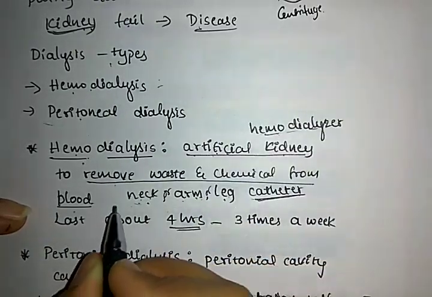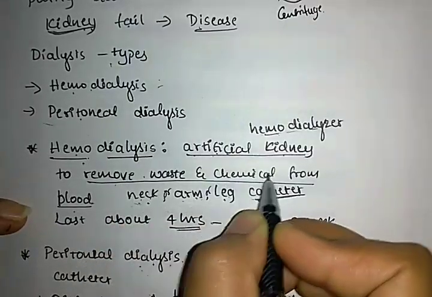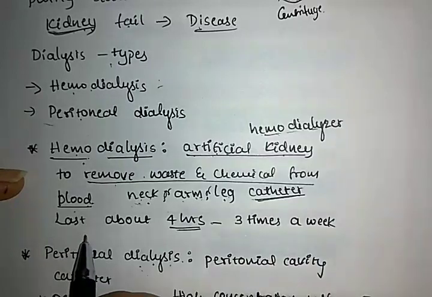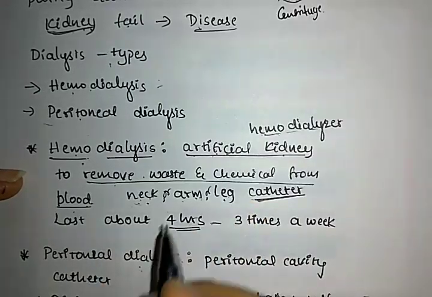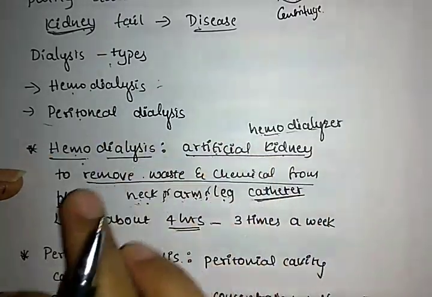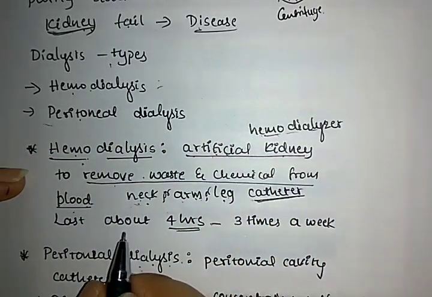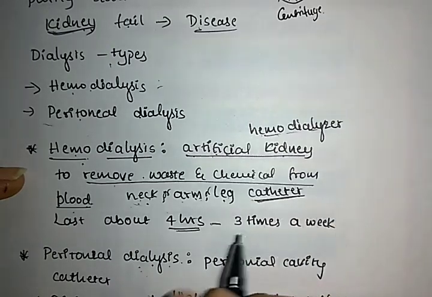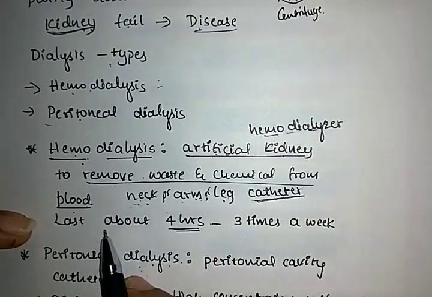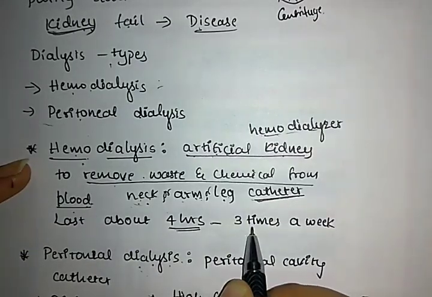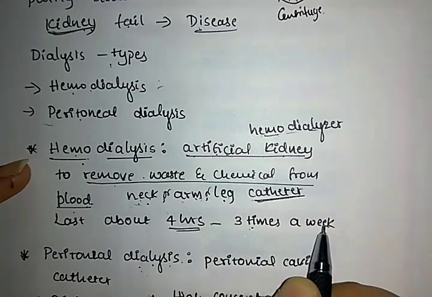Okay, so to remove the waste and chemicals from the blood, hemodialysis holds good only up to 4 hours. After that the blood becomes impure again, and the blood must be recycled again, so the hemodialysis process takes place about 3 times a week.